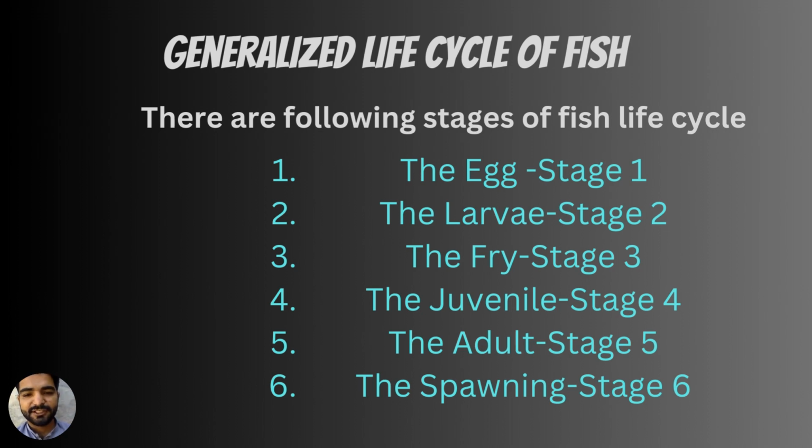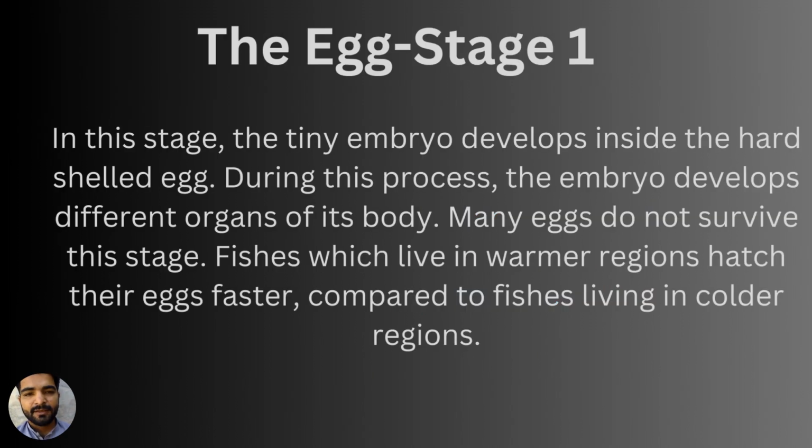The first stage is the egg stage. We are going to discuss it in detail. In the egg stage, the tiny embryo develops inside the hard-shelled egg. Means to say fishes are egg-laying animals. Therefore, they lay eggs in the water. They live in the aquatic environment. They have external fertilization, so they release eggs in the water.